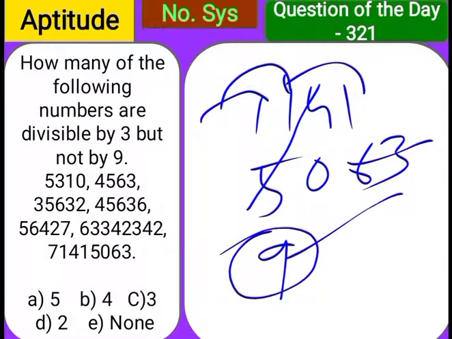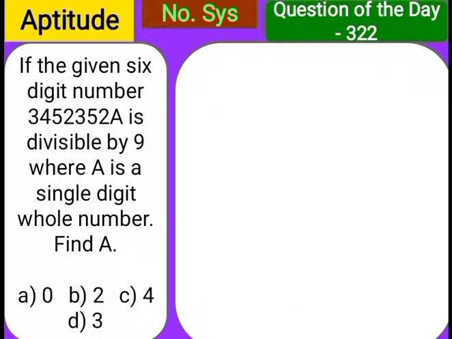So our answer is 2, which are 45636 and 56427. These are the only two numbers which are divisible by 3 but not by 9. Now let's go to the next one.